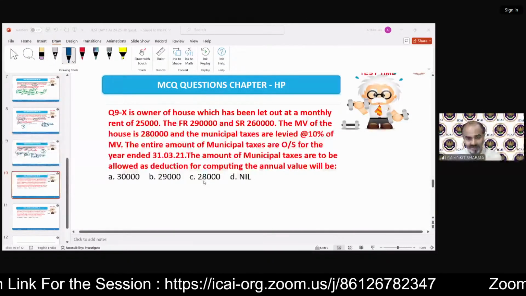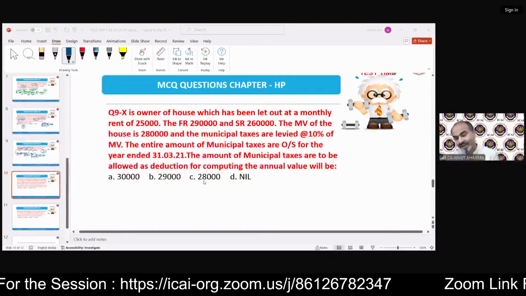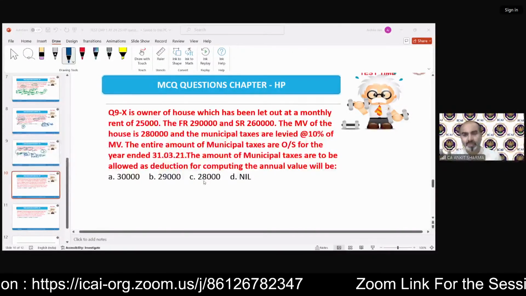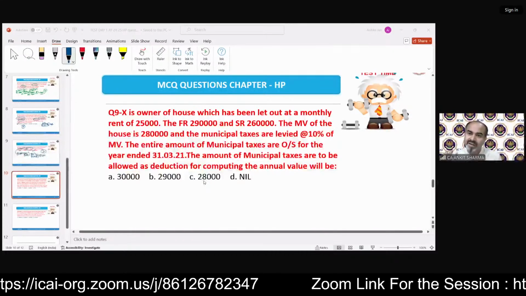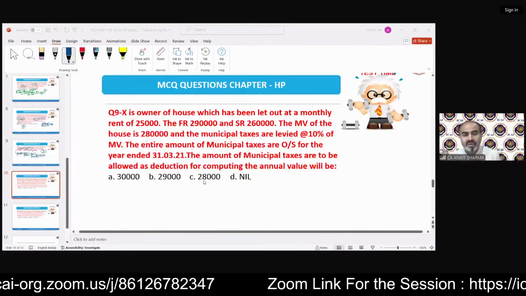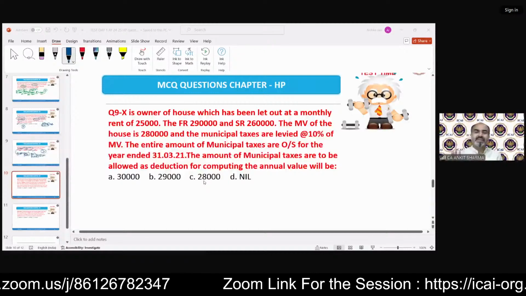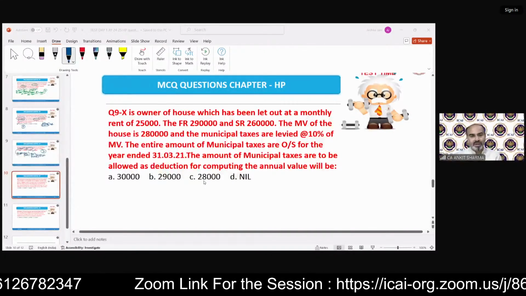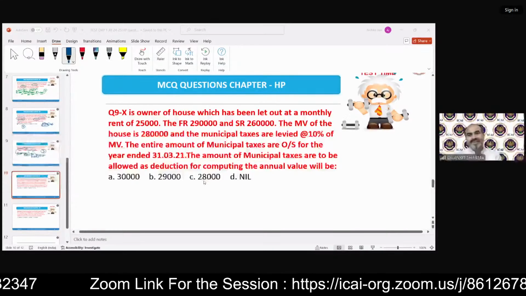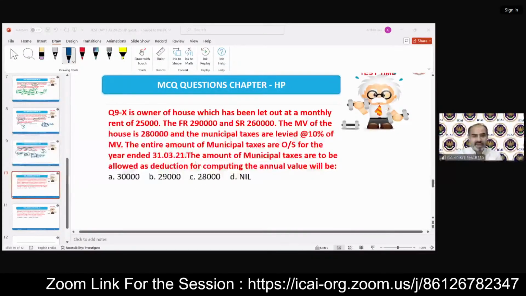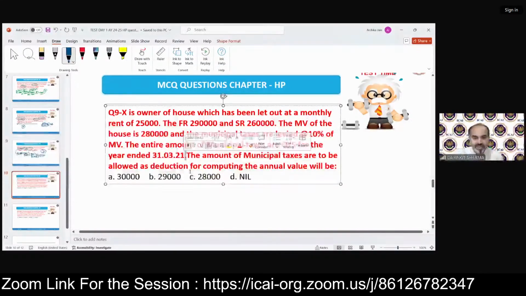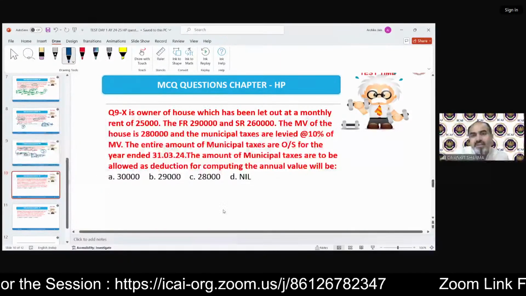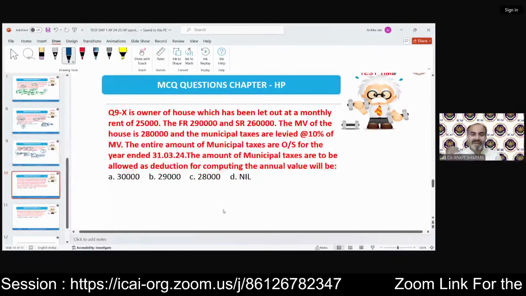I've told you, if the question says only that municipal taxes are levied at 10%, full stop, then automatically we take 10% of municipal value. The entire amount of municipal taxes is outstanding for the year ended on 31st March 21. The amount of municipal taxes to be allowed as deduction. Year end on 31st March 21, I need to change it, it should be 24. So technically the question says that we do not pay any municipal tax.